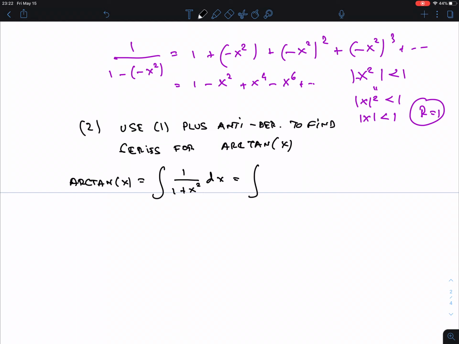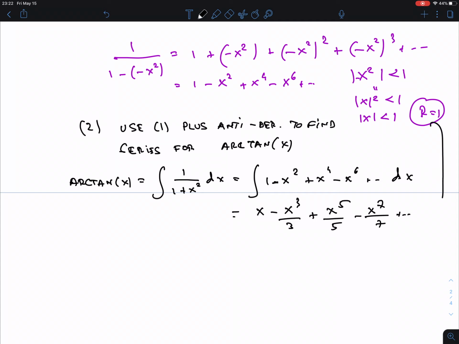But we have a series, we just did that. It is 1 minus x squared plus x to the 4th minus x to the 6th dx. Now, integrating that power by power, x minus x cubed over 3 plus x to the 5th over 5. Okay, I'll do one more time, but I don't think I need it. Now, what happens to the radius of convergence? Nothing. Integrating or taking derivatives does not change it.